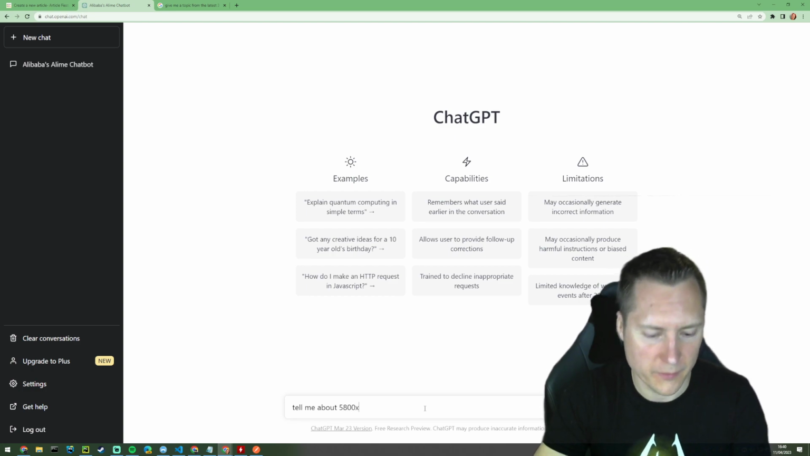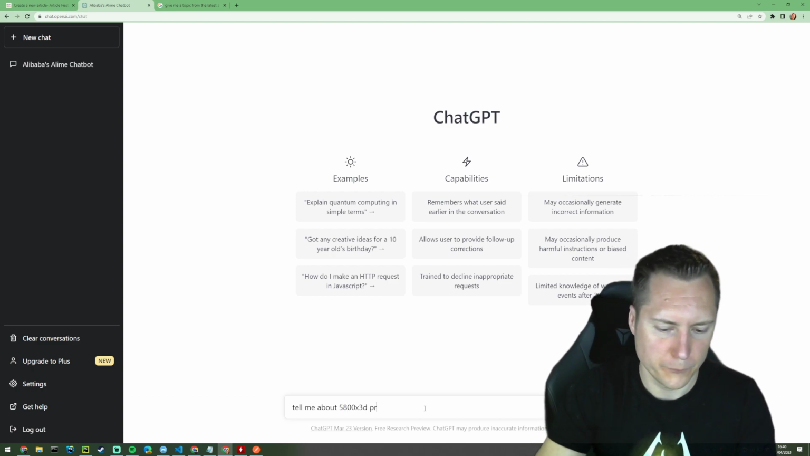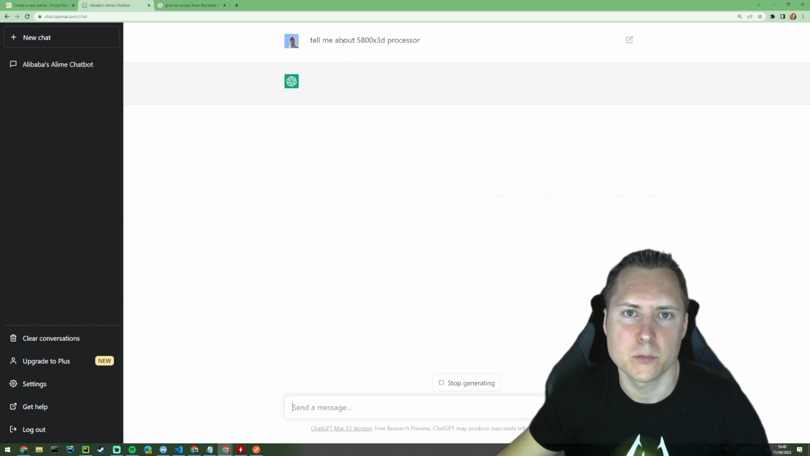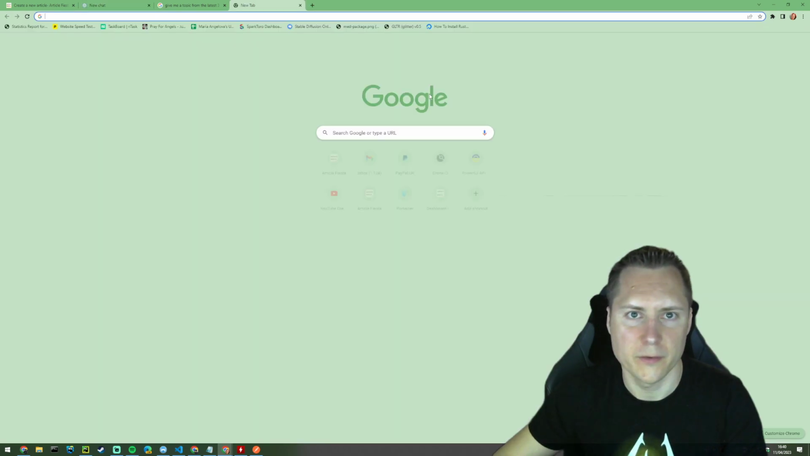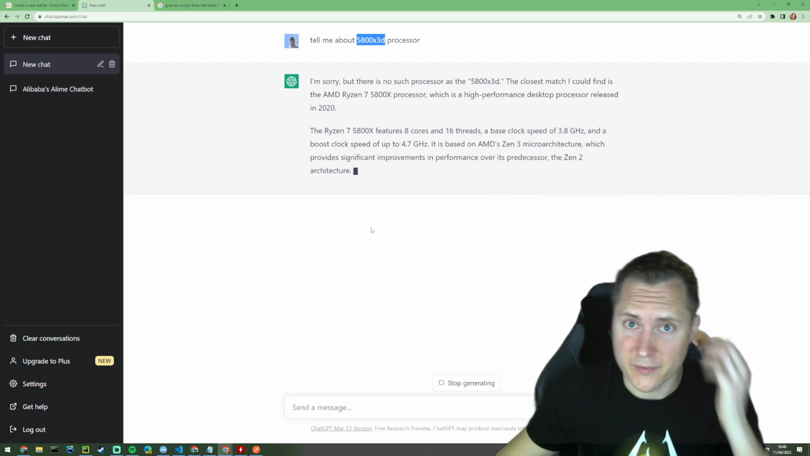The 5600 is a 5600 or 5800 processor. So this is probably more new than ChatGPT knows about. Yeah, so 5800 X3D. So it says it doesn't exist.